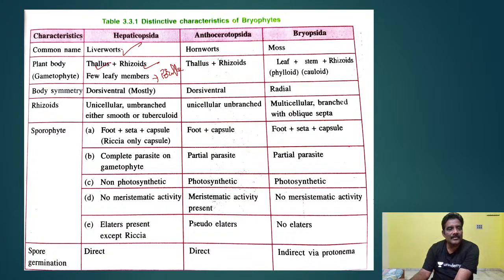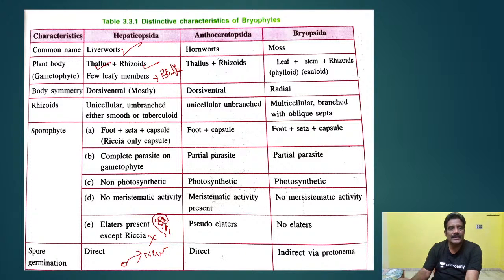Elaters are present except in Riccia. Elaters, here you see, this is a capsule. Here spores develop, and in between the spores some diploid structures are present. They are called elaters. Elaters contract when they absorb water, and because of these contractions, spores are dispersed. Elaters are important for the dispersal of spores, but they are absent in Riccia. And spore germination is direct, where the spore germinates and develops directly into a new plant.